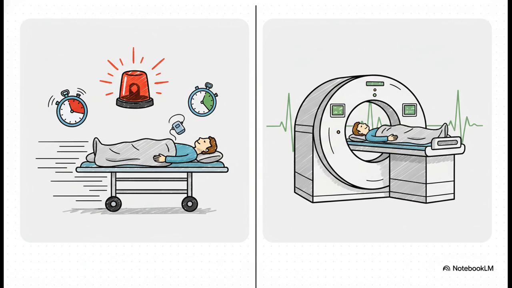Of course, if this same patient were hemodynamically stable, the story would be completely different. He would get a CT angiogram, which is the gold standard. That would not only confirm the rupture, but give us that crucial roadmap of his anatomy needed for endovascular planning.